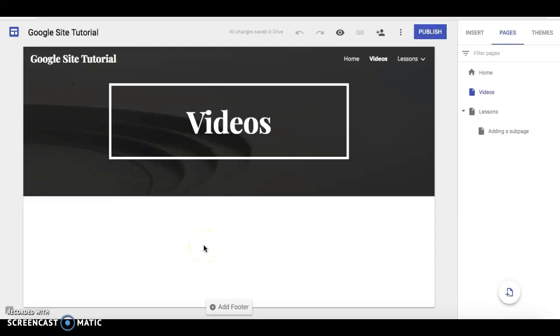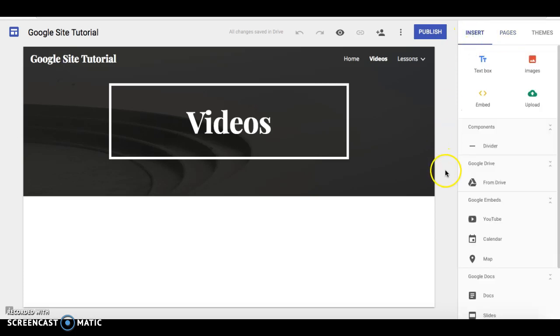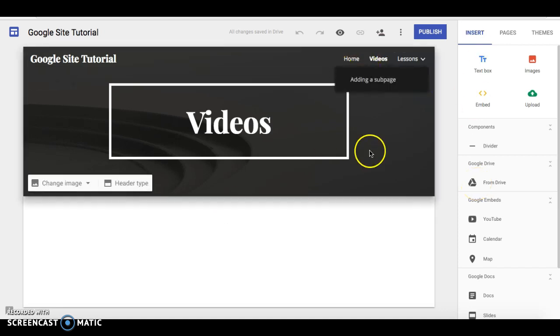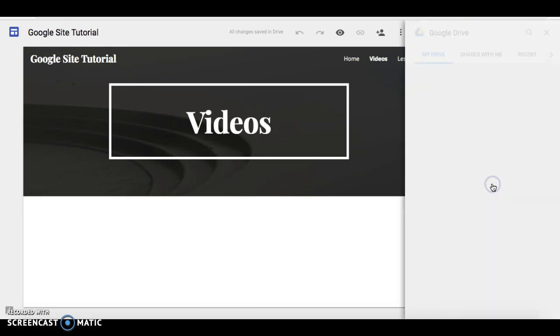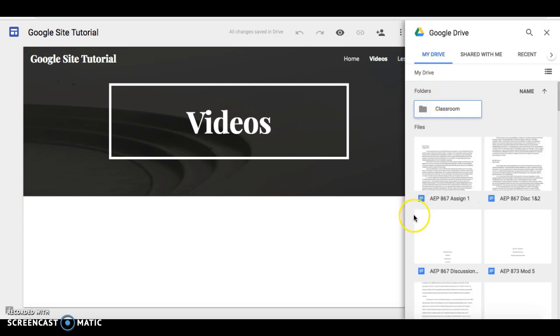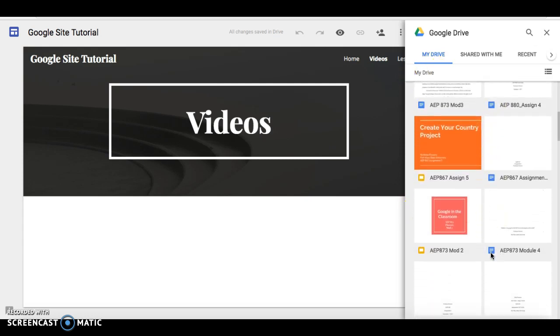Welcome back again, everybody, and we're going to learn about how to add on a little more content, but a little different. This time we're going to talk about how to add in from your own drive. So if you're on the page you want it to be added to, first you click Insert, and then you choose From Drive. From there it's going to open up all the things that you have created.